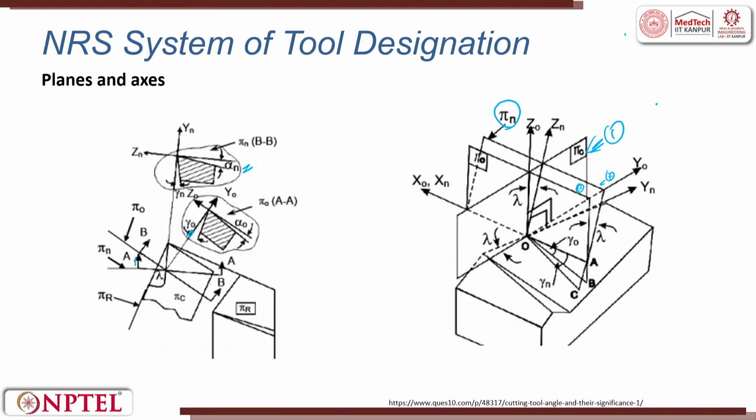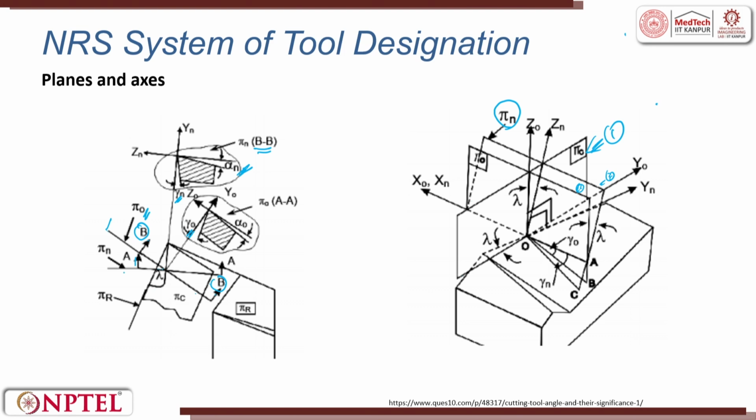You can see here there is an orthogonal plane, gamma O. So, this is the orthogonal reference. You take a section along it, which is represented as BB. When we cut and then project the section, you get a BB section here, in which we can get two angles, the alpha n and gamma n.